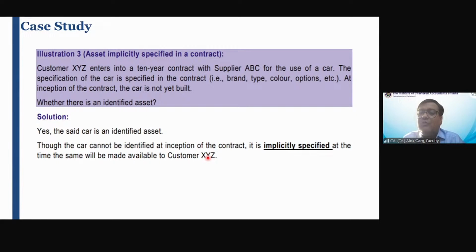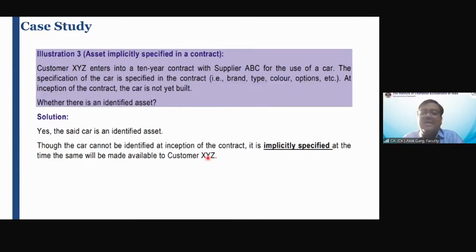For example, when you go to the tailor, right, you have to stitch a dress, he will take the measurement. Okay, so you will give him the cloth, he will take the measurement and he will prepare that dress for you. In that case, friends, that is specifically for you, that is an identified asset, right? You have told him that you need this type of dress, and he is stitching that dress as per your physique, as per your measurements, right?